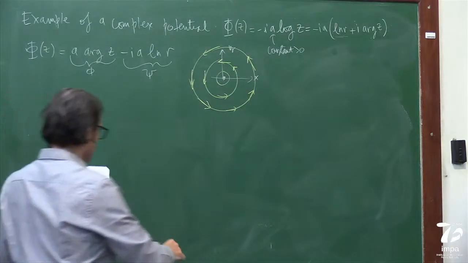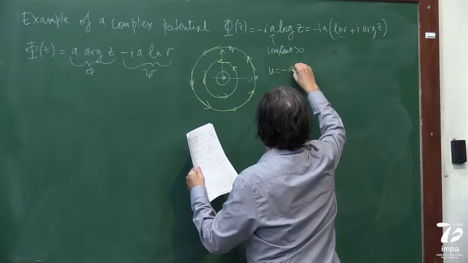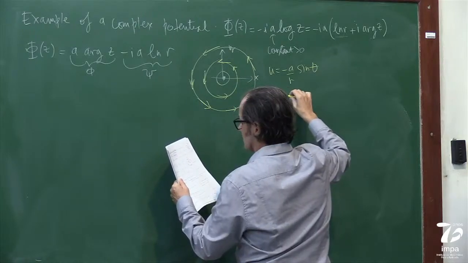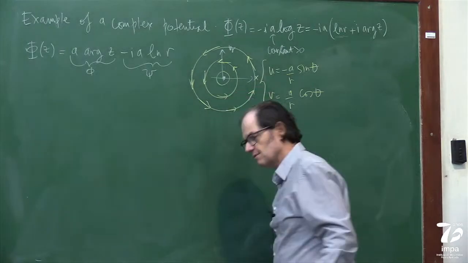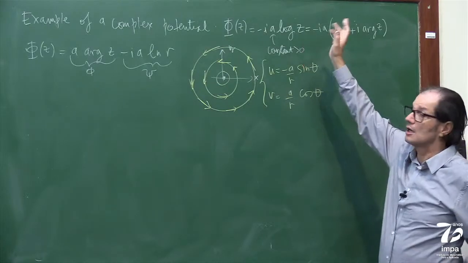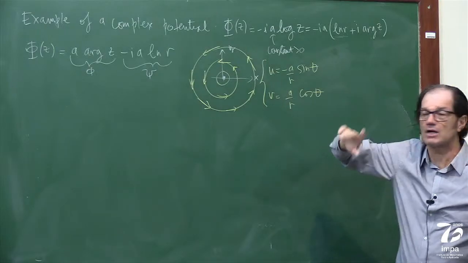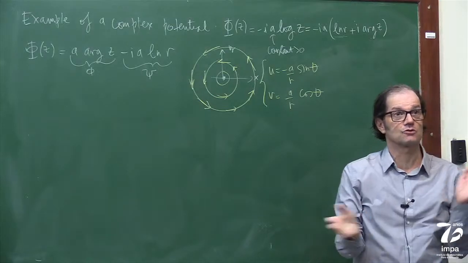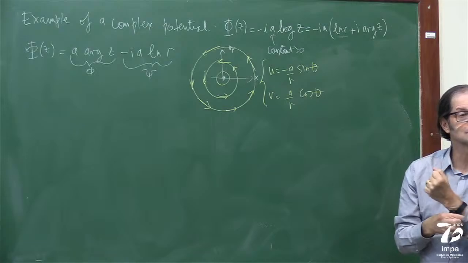So what I'm drawing in yellow, you can compute this: u is going to be minus a over r sine theta, and v is going to be a over r cosine theta. So look how nice. This is very simple. In complex variables, we have to be careful about the branch. Let's not worry about this right now, because this is going to affect the theta. Let me take the principal branch, which is theta from 0 to pi. And look what this complex potential gives me.